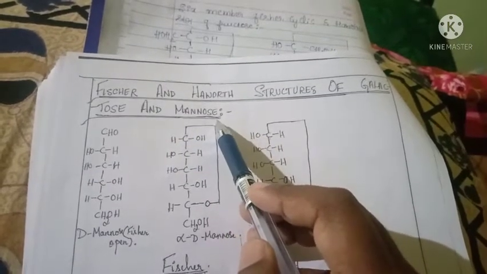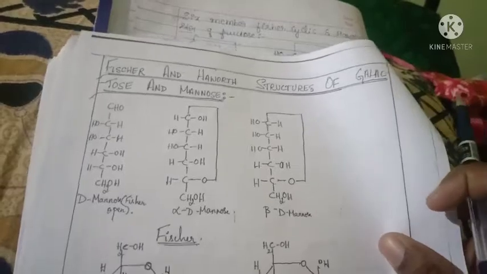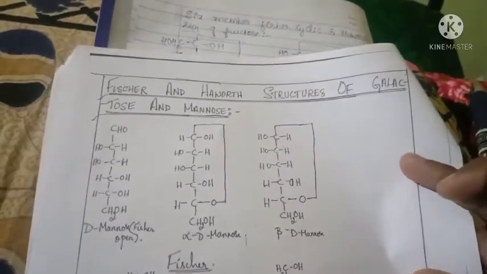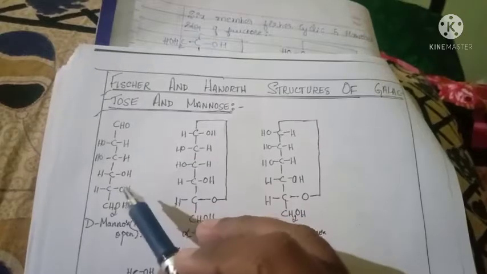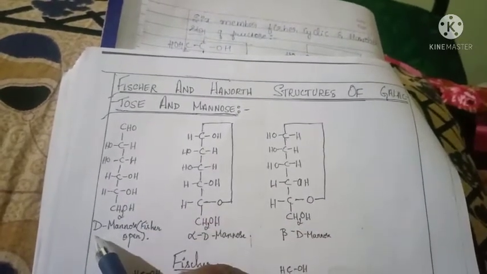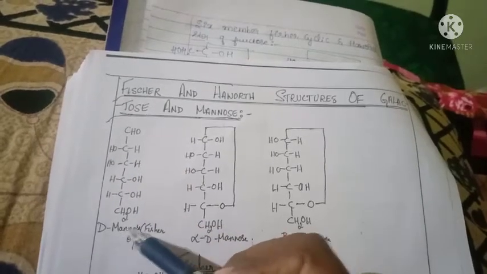These are all very, very important, Fischer and Haworth structure, okay. First we have to know about the Fischer structure. This is D-mannose. D-mannose means dextrorotatory. Okay, this is the open chain structure of D-mannose.